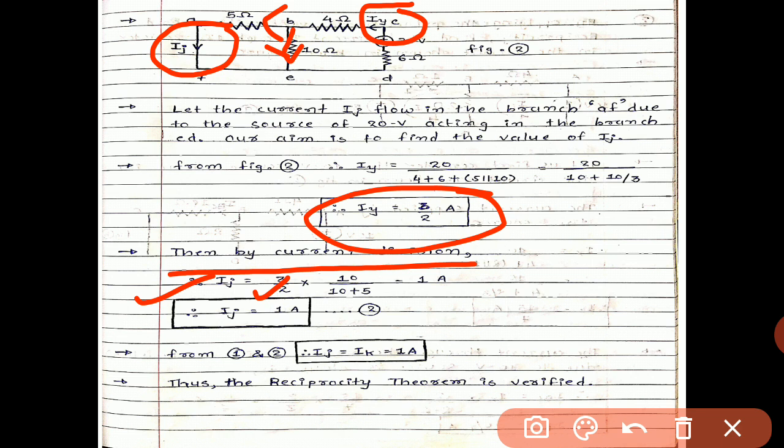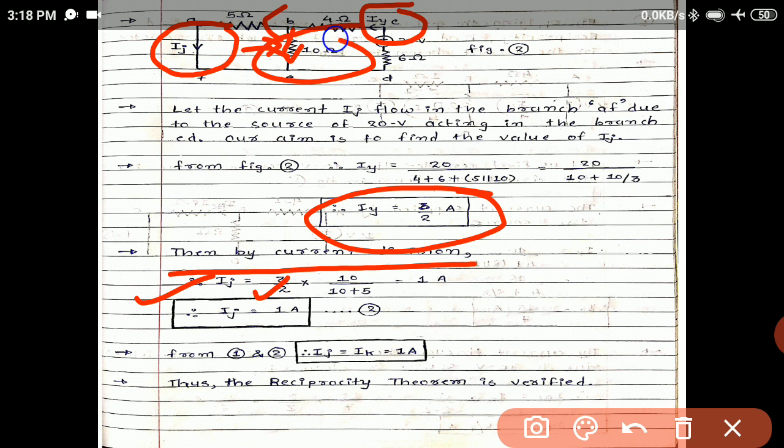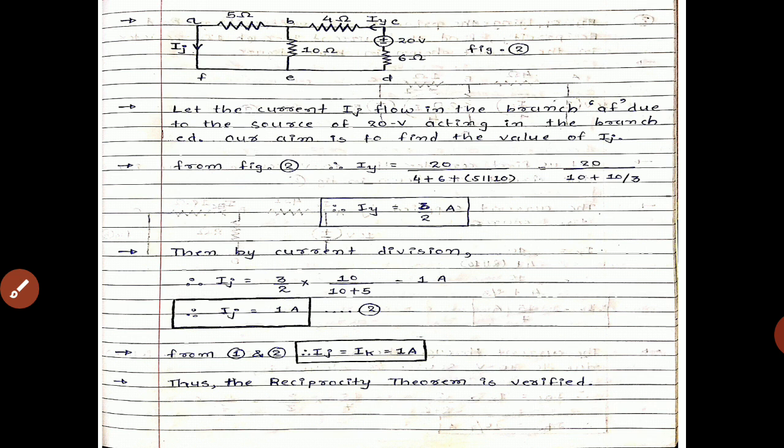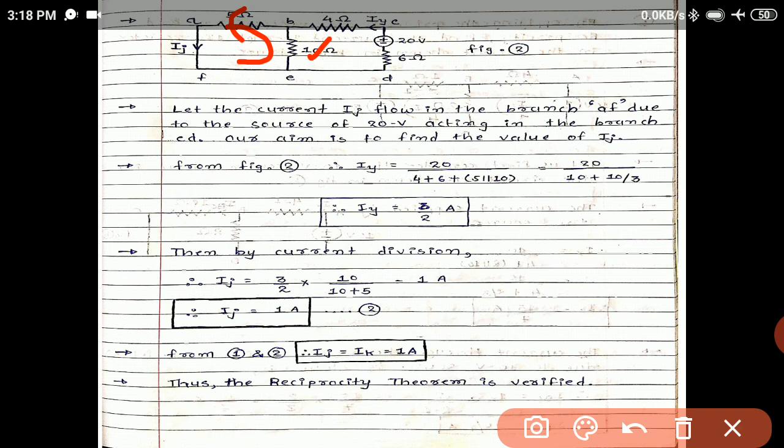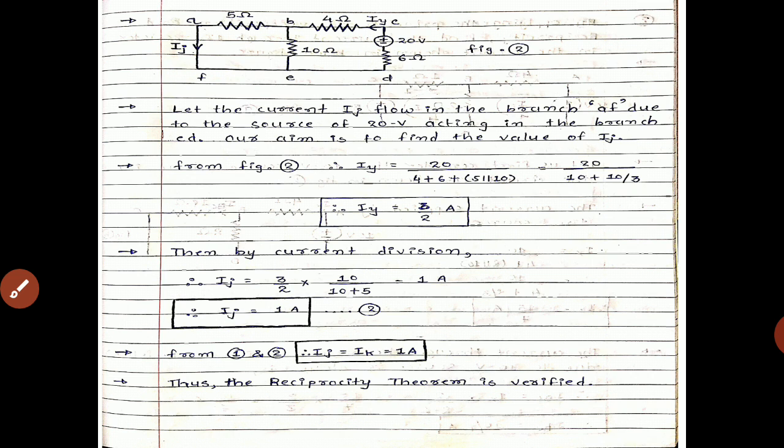The parallel resistance with respect to Ij is our 10 ohm, which is written in the numerator, divided by the total resistance through that branch, 5 plus 10. So 10 divided by 10 plus 5. So we get the value of Ij equals 1 ampere, say equation number 2.